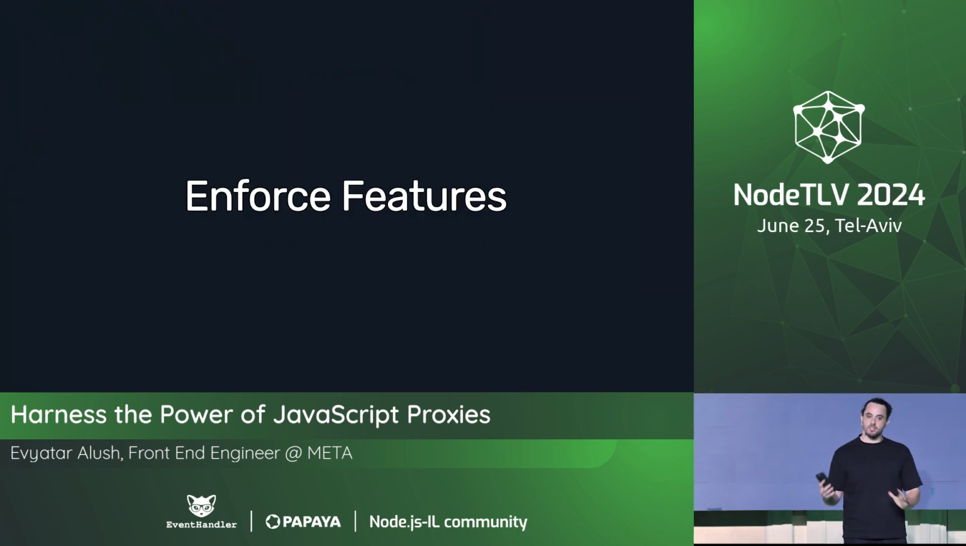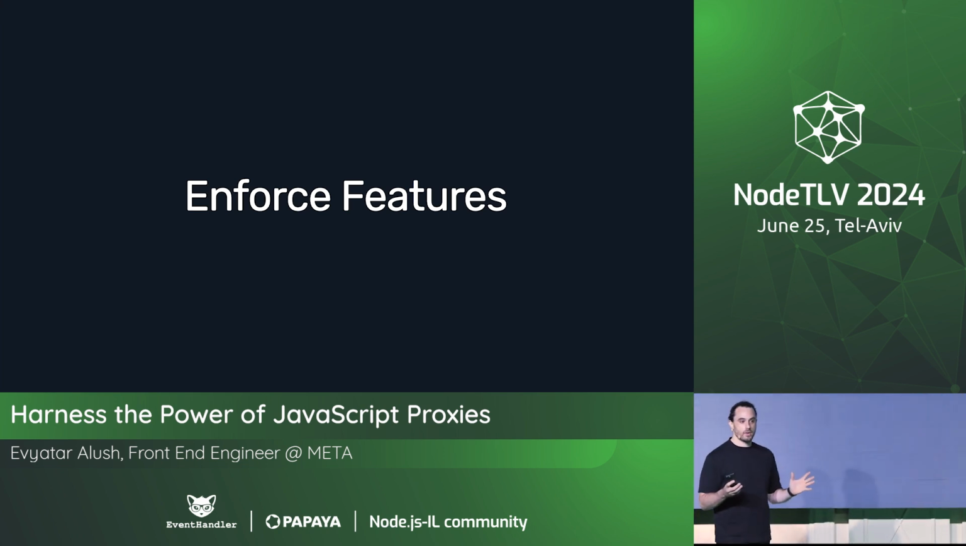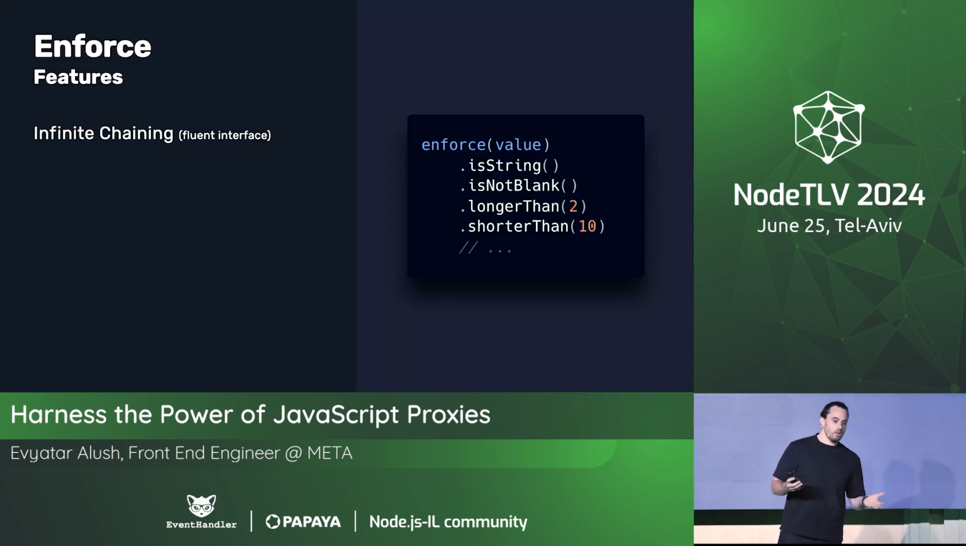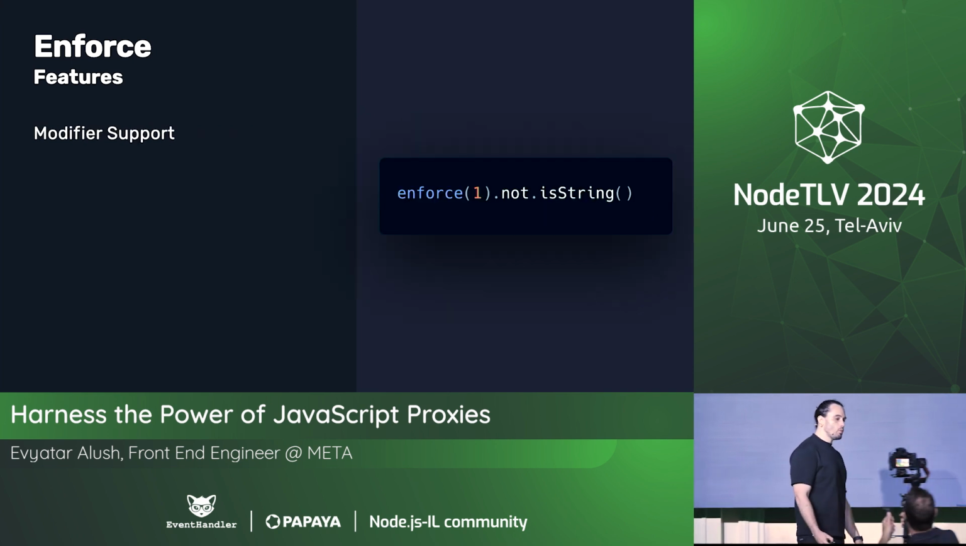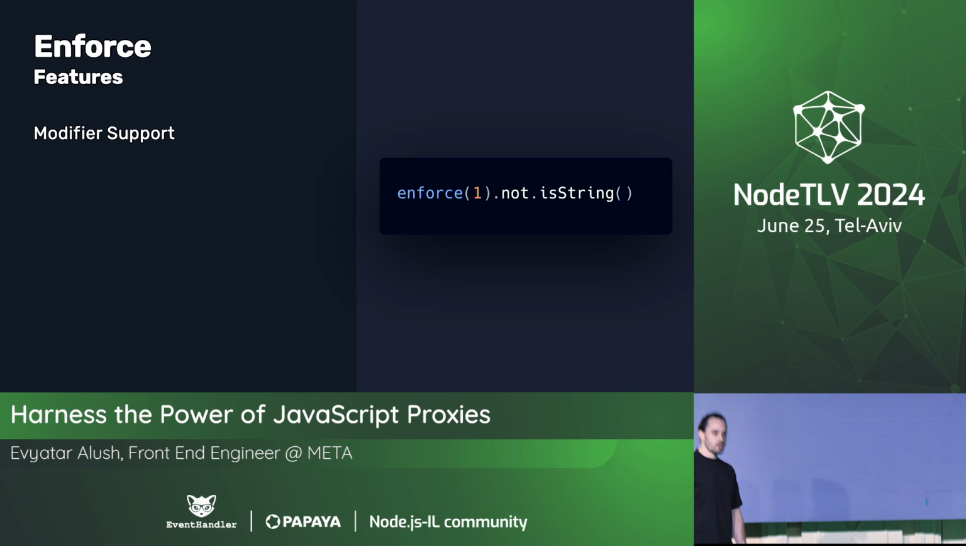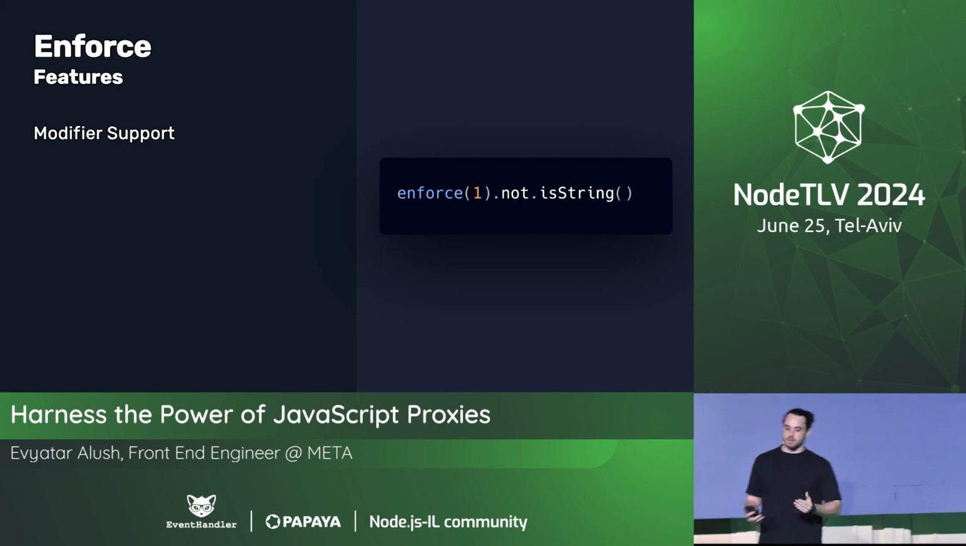Cool. And just to know what we're going to build together, let's see the features that we're going to work on, and what are the features that we have in enforce. So first of all, we have an infinite chainable API. That's obvious. We just talked about it. The second one is going to be modifier support. And when we talk about modifier support, for example, we can add a not modifier, so we can flip the next rule that we're checking.